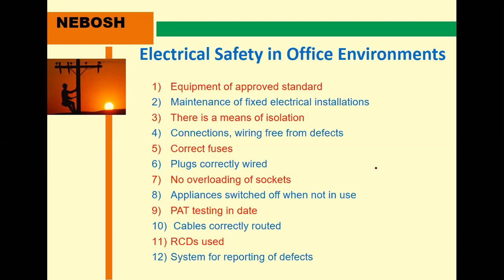Check it, use correct fuses, plug the wire correctly, no overloading of sockets, and appliances switched off when not in use. PAT testing in date, meaning portable appliance testing, and whether cables are correctly routed and installed.